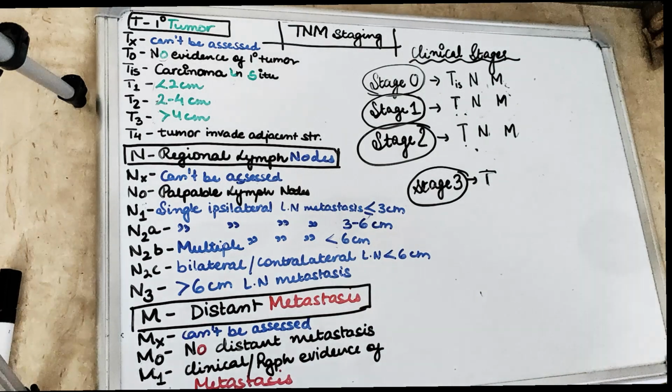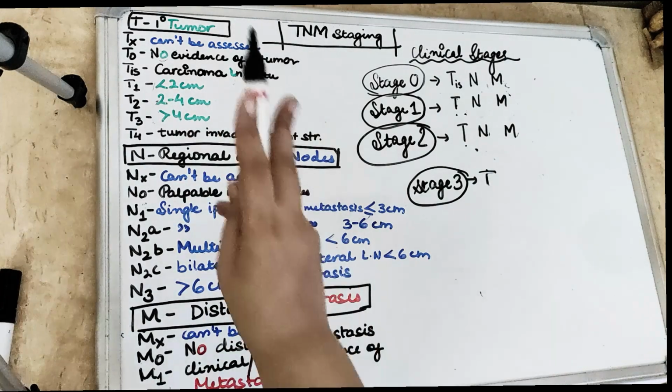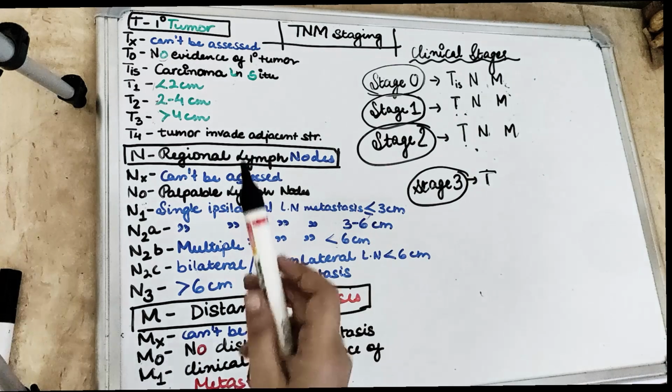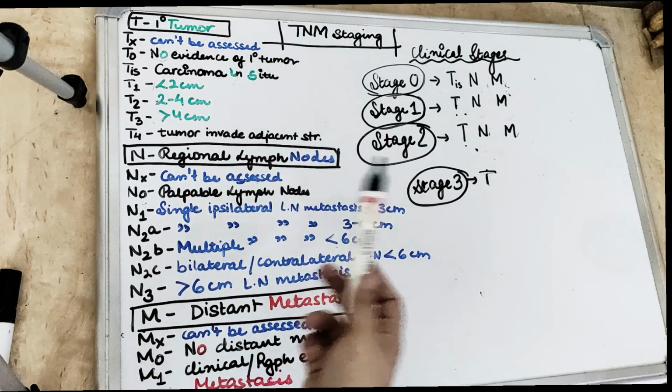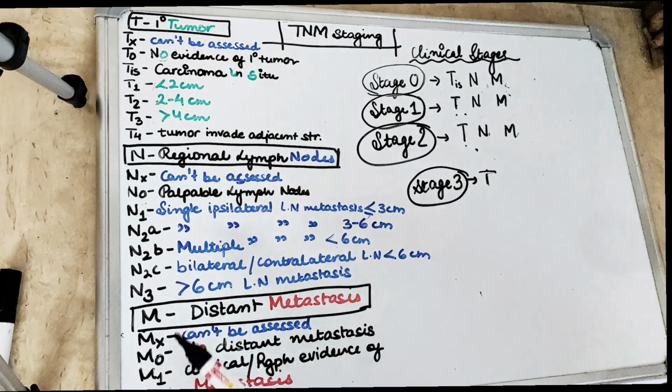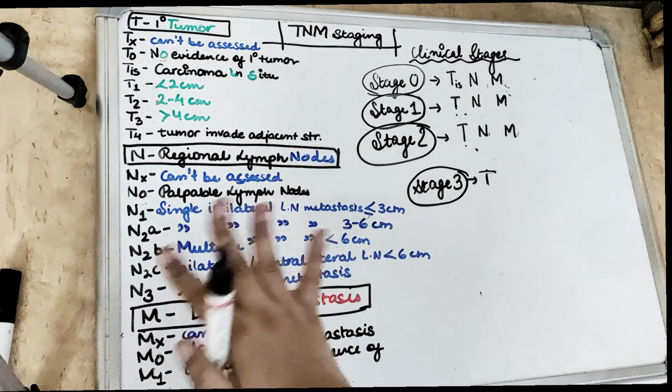So coming to T we have Tx. X is always when the tumor cannot be assessed. So Tx will be when the primary tumor cannot be assessed. Nx will be when the regional lymph node cannot be assessed. And Mx will be when the distant metastasis cannot be assessed. So X is very simple.